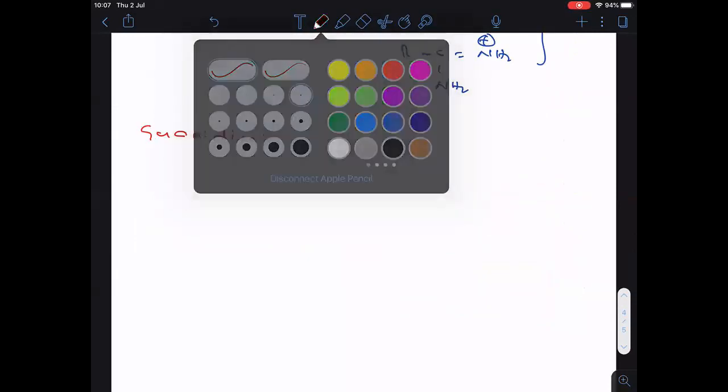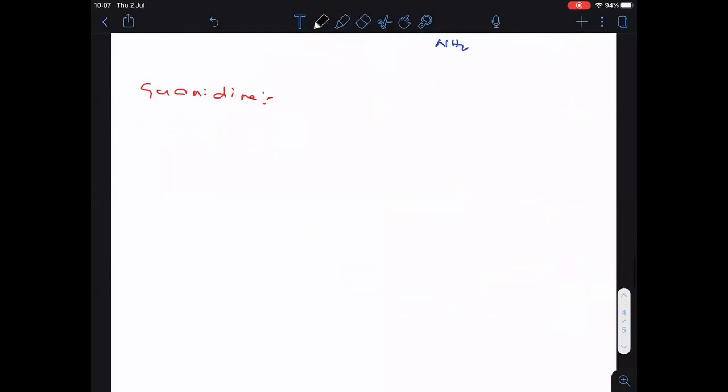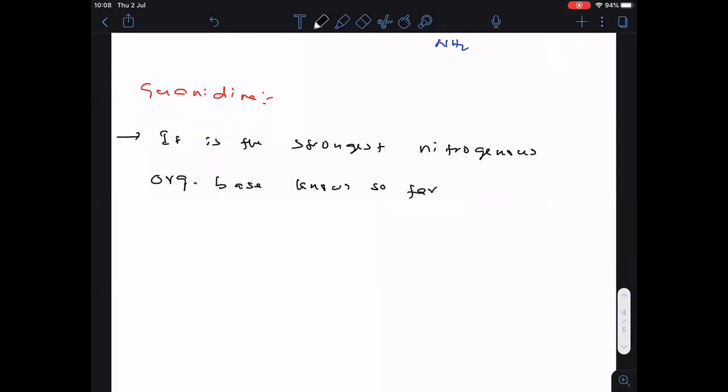Regarding guanidine, one important point I want to discuss here: it is the strongest nitrogenous organic base known so far.